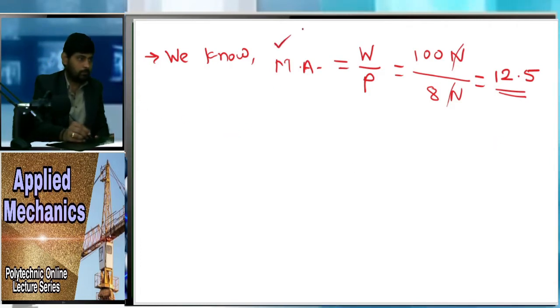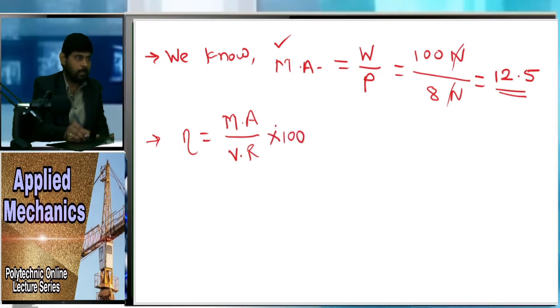Once we get the value of mechanical advantage, now we can use the formula of efficiency, that is the mechanical advantage upon velocity ratio multiplied by 100. When we need efficiency in percentage, we have to multiply by 100.